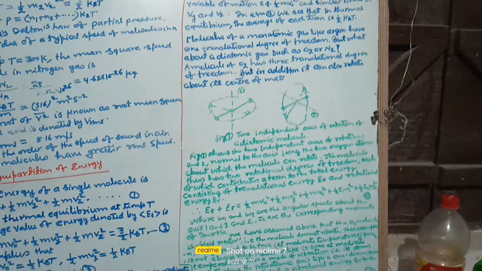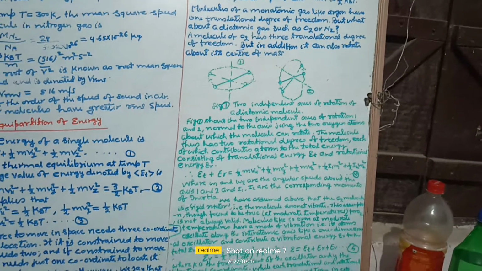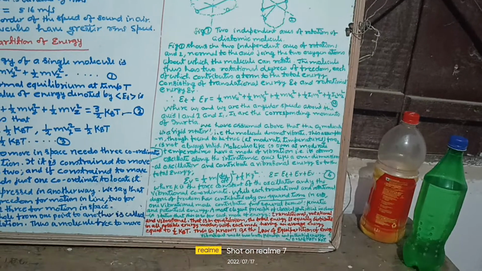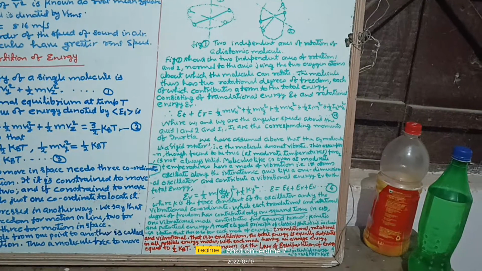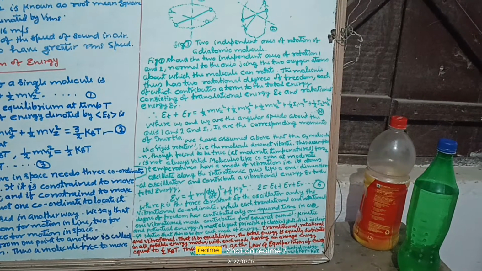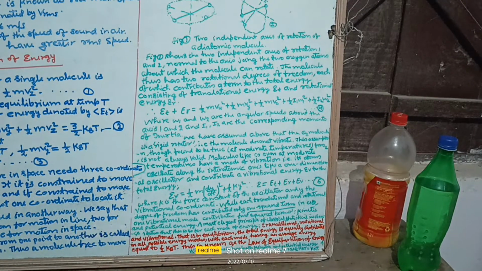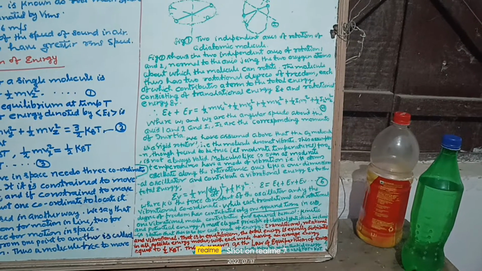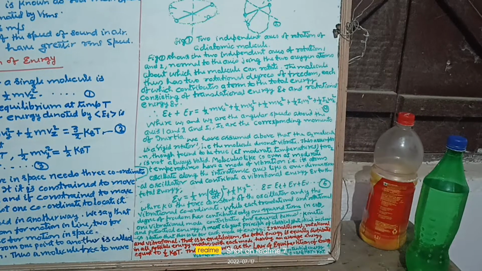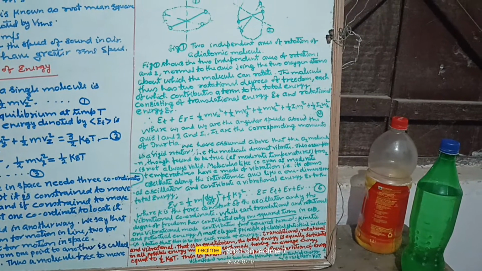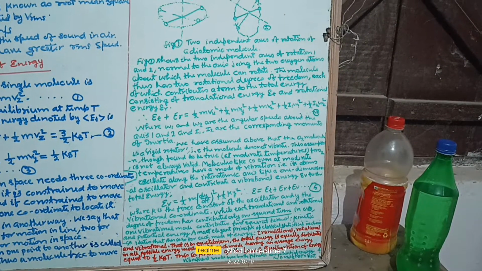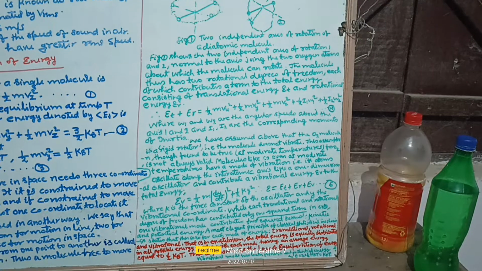Figure 1 shows that the 2 independent axes of rotation, 1 and 2, are normal to the axis joining the oxygen atoms, about which the molecule can rotate. The molecule thus has 2 rotational degrees of freedom, each of which contributes a term to the total energy, consisting of translational energy Et and rotational energy Er.